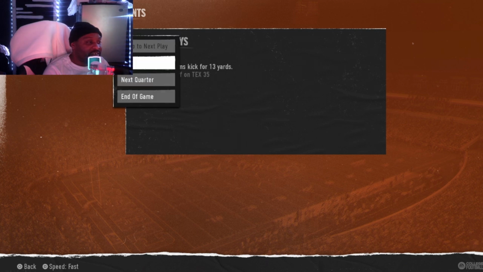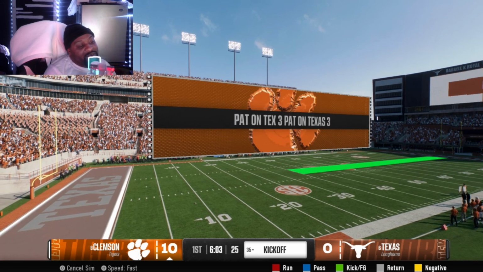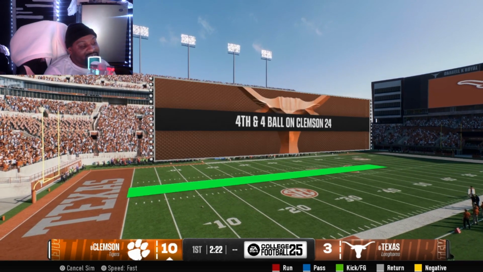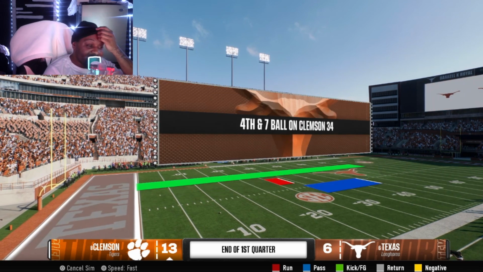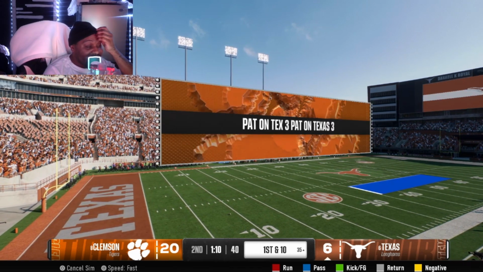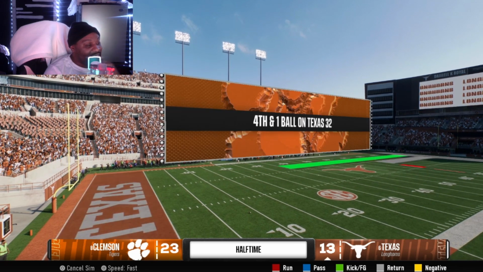I still got a case that Army should have made it. I think Army still got a case. But anyway, we going off the races, and Clemson took a lead here. That's what was surprising. And then all of a sudden, Texas hasn't. They starting to start off slow. It's 20-13 there. This is surprising.